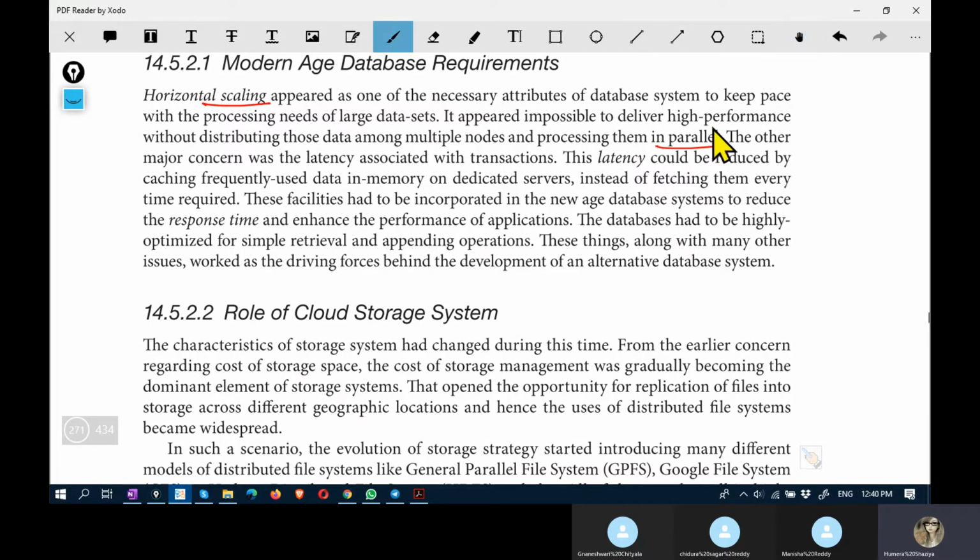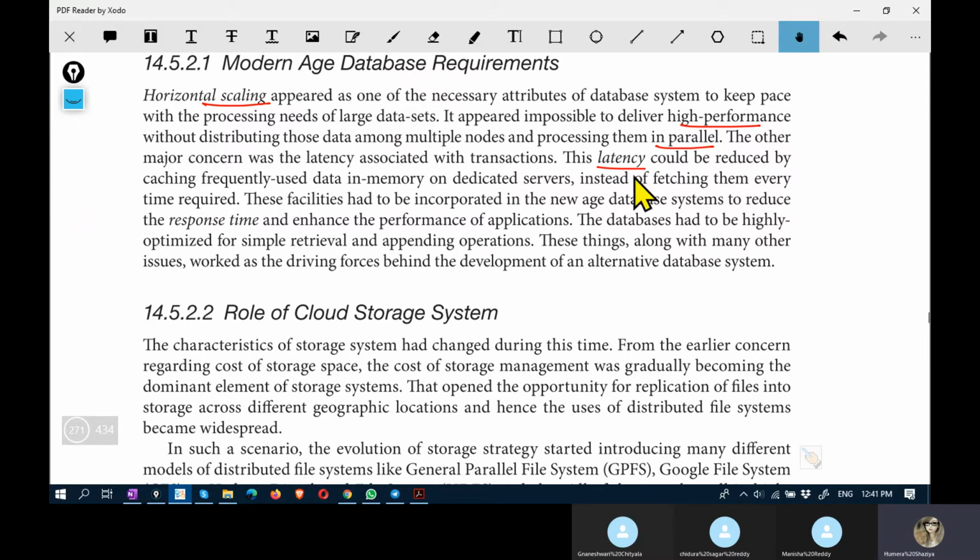And then parallel processing, high performance delivery, and latency could be reduced by caching frequently used data in memory on dedicated servers. Latency has to be reduced. If you are accessing a database located on the other side of the planet, it should not take much time.